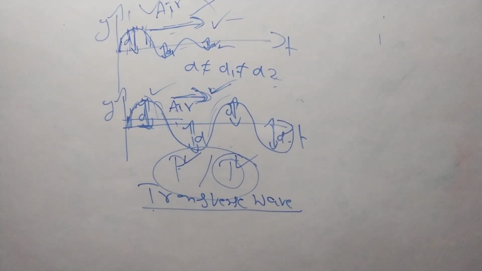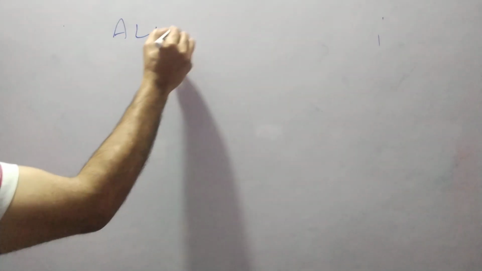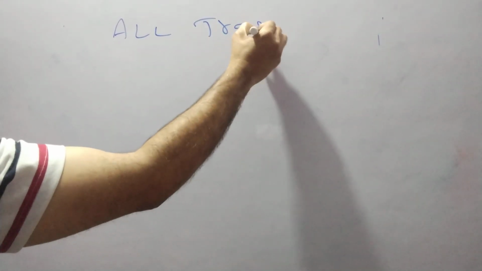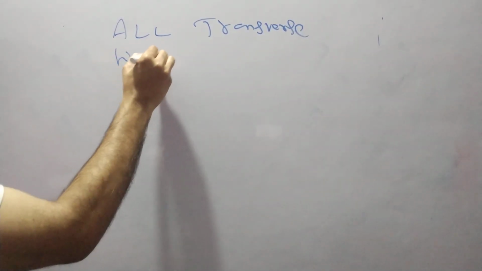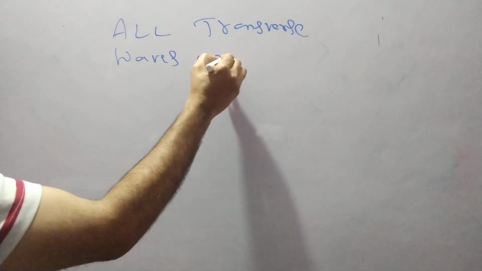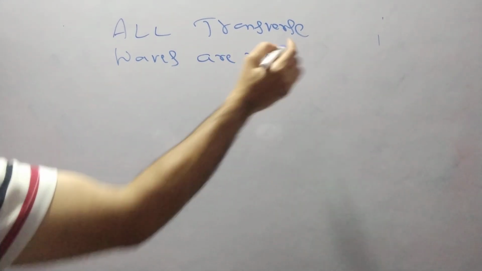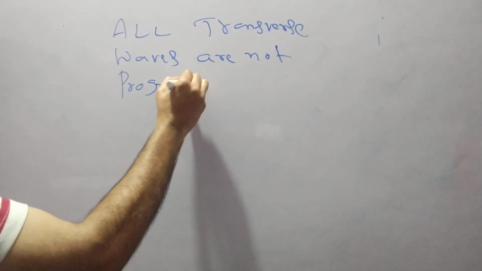So you can write down like this: all transverse waves are not progressive waves.